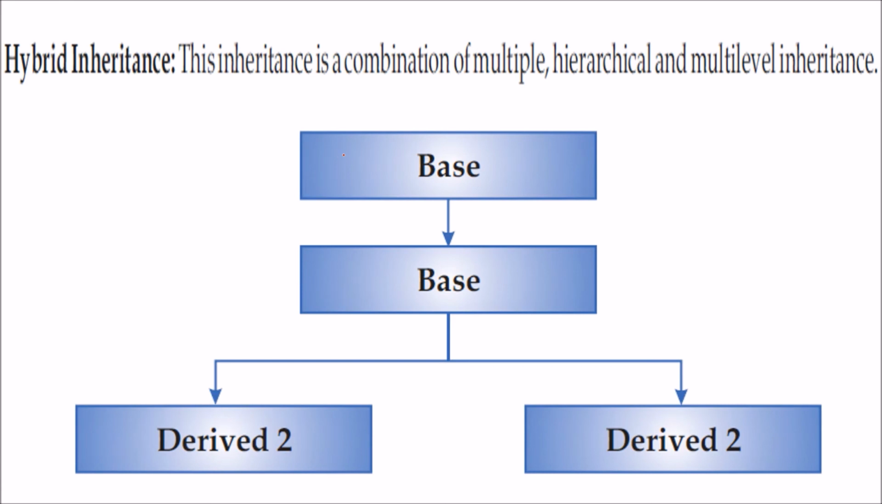Then hybrid inheritance. We have seen multiple, hierarchical and multi-level. If you combine any of these or all of these, then this becomes hybrid inheritance. So you have multi-level inheritance along with this derived 1, derived 2, that is the hierarchical or multiple inheritance.